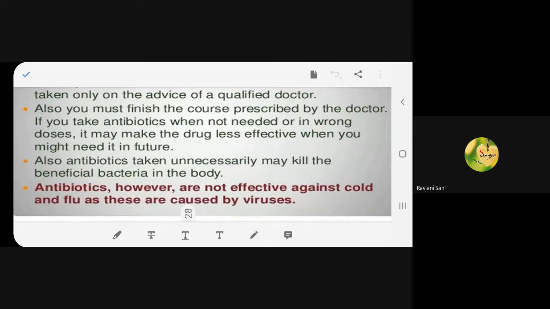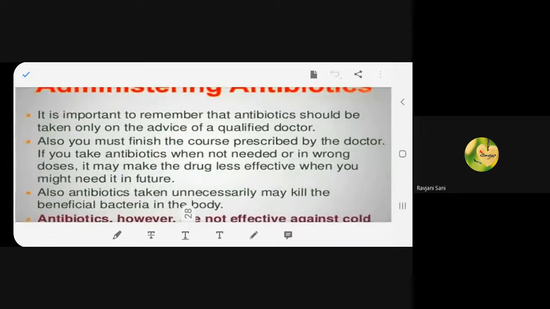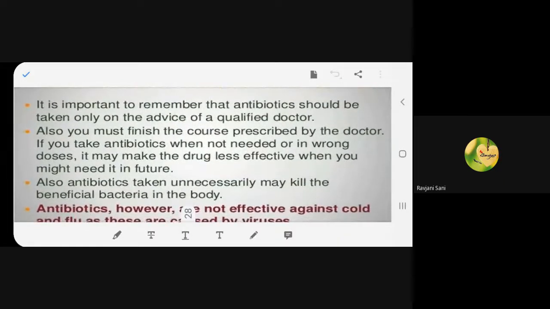Antibiotics, however, are not effective against cold and flu as these are caused by viruses. Thank you, beta. Now, whenever you are taking antibiotics, what precautions do you have to take? That you only take antibiotics when they are given by a well qualified doctor. Do you understand? So you cannot take antibiotics on your own. Remember that always.